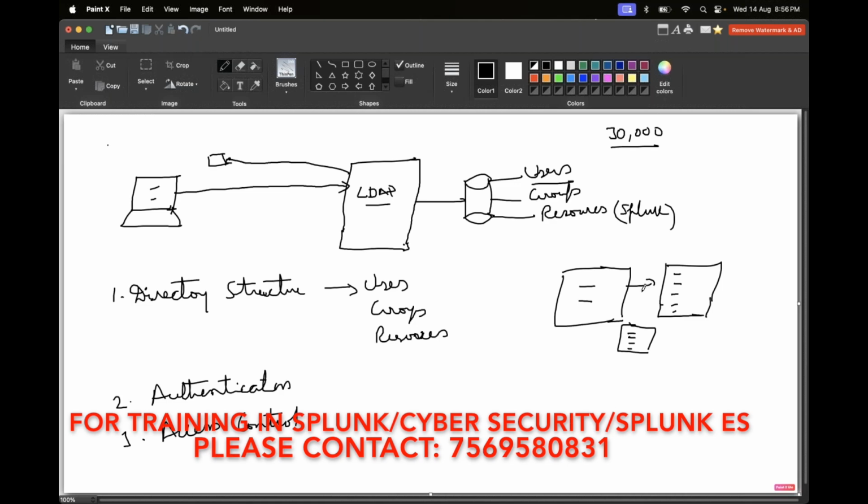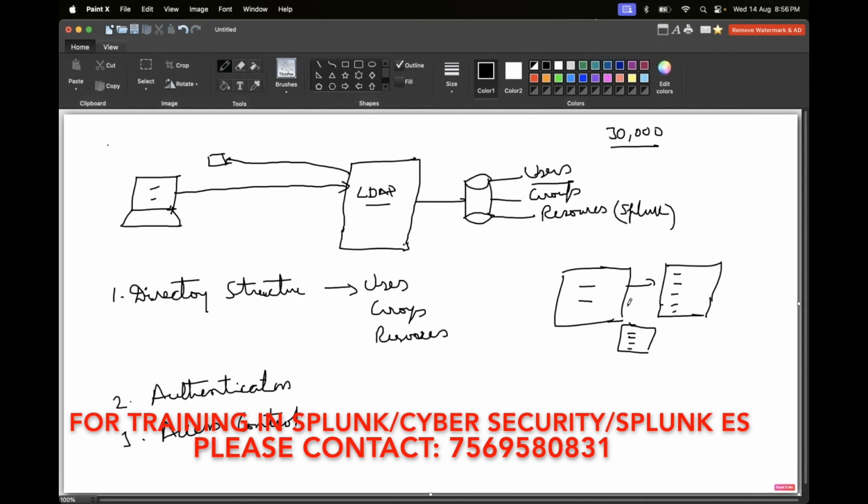Splunk works on roles only. Whatever permissions you want to give, you cannot give individual permissions with a username; we can give them only as a role. Like that we can always give the particular permissions and all.